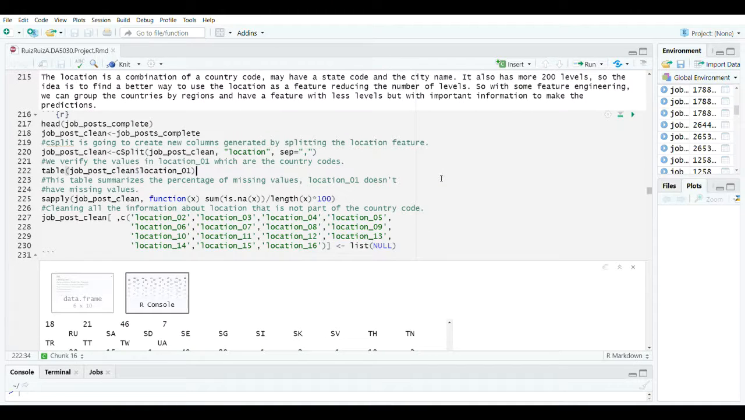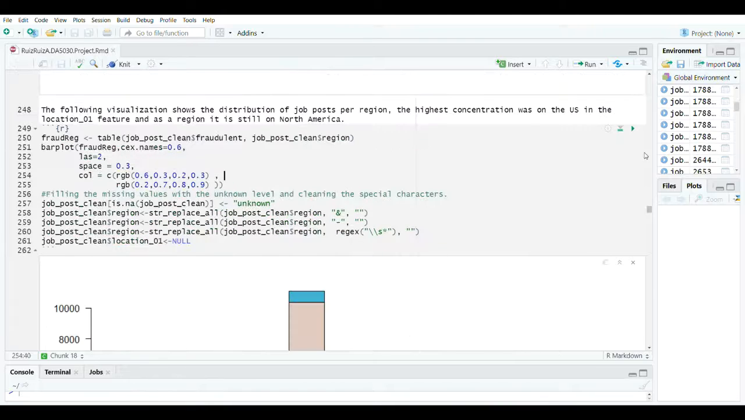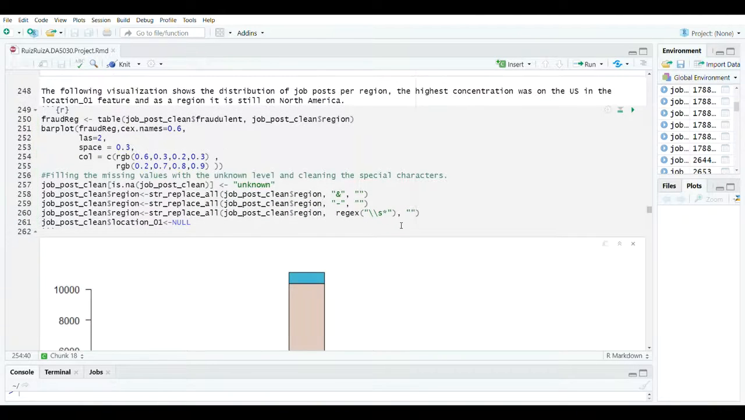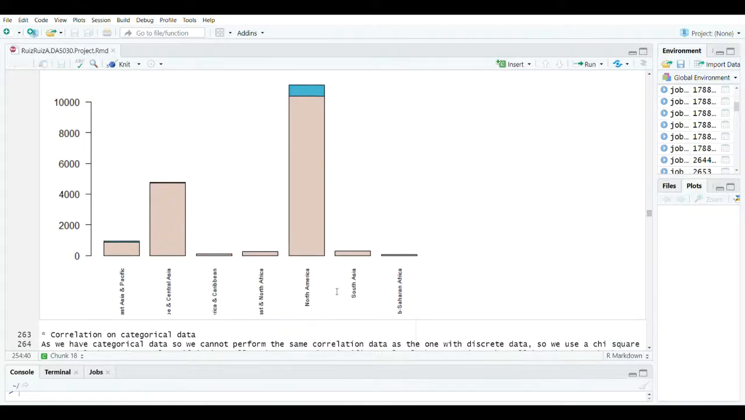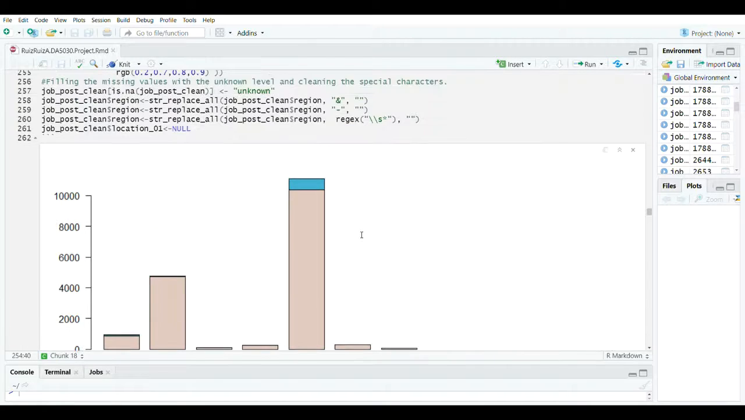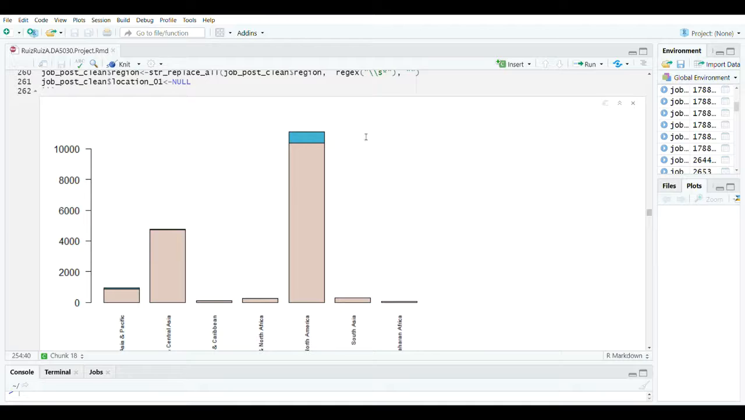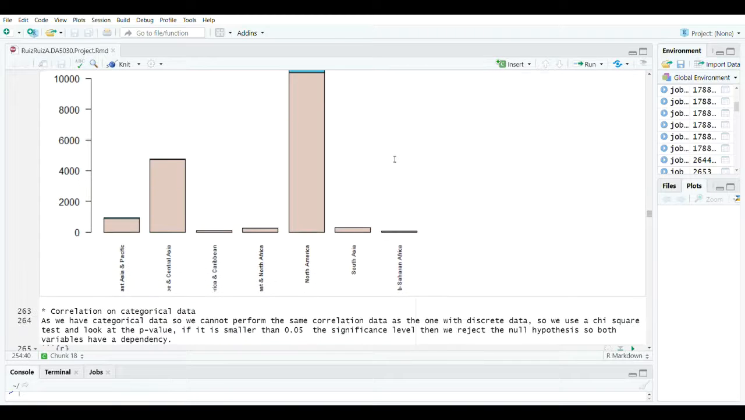Another feature on which we are going to perform feature engineering is the location, because we can take advantage of it to identify the places where we can find more fraudulent job posts. We can see here what happens after we divide it into regions. Actually, the North America region is the one that contains the most occurrences of fraudulent job posts. So we reduced our categorical levels, but we kept the trend of the location.